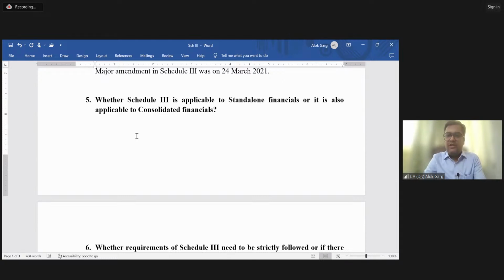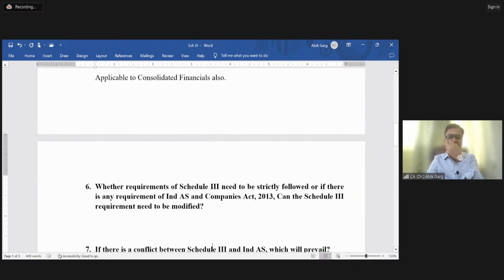So yes, Schedule 3 is applicable to consolidated financials also.